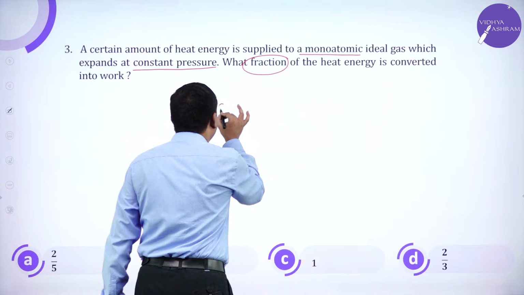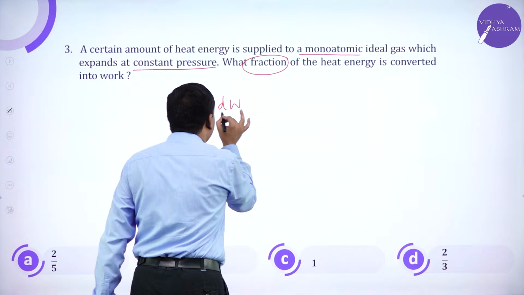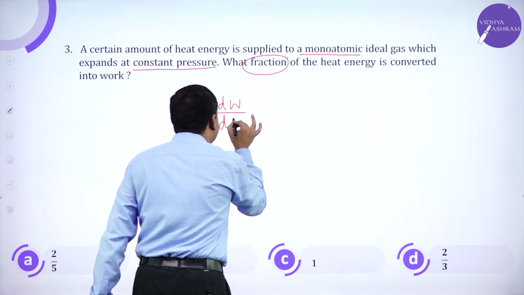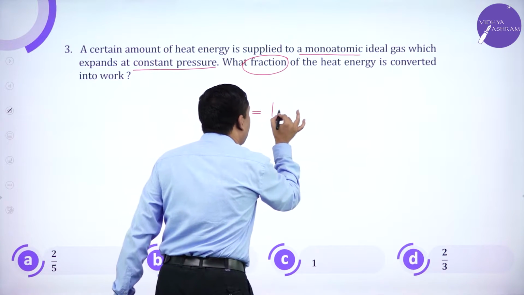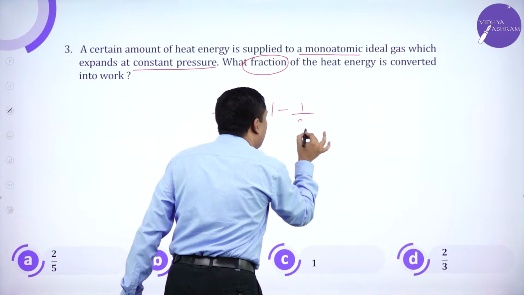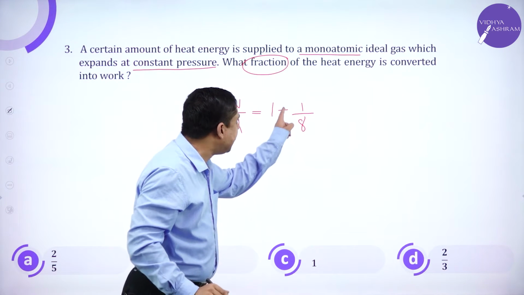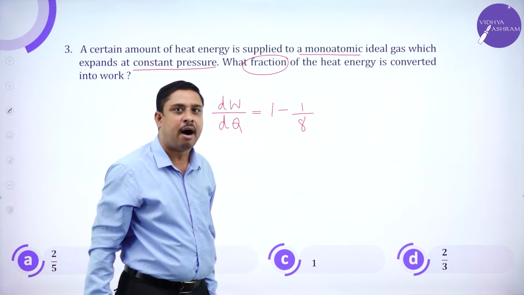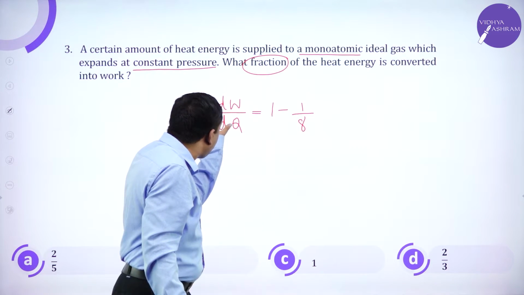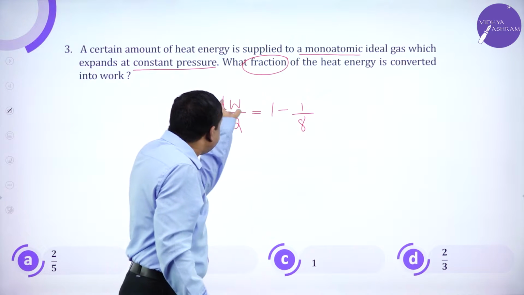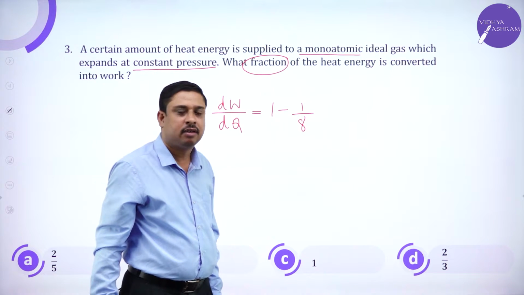So remember, there is a shortcut we follow here. dW by dQ is always equal to 1 minus 1 by gamma. So here, this is the fraction of energy getting converted into work.